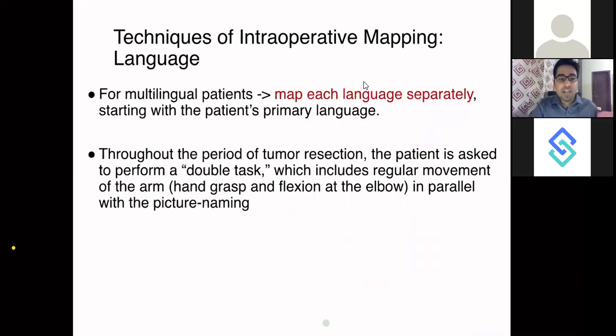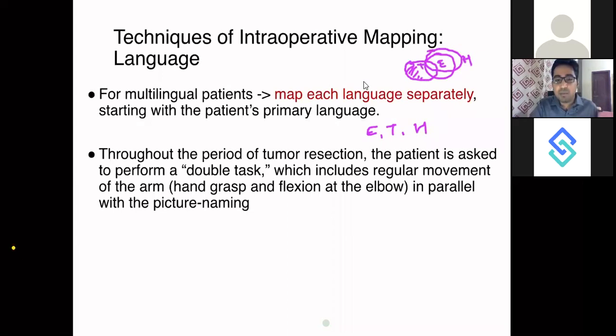Now, for multilingual patients, let's say there are people who know English, Tamil, and Hindi. So the speech area for them is not a single area. It can have certain common areas. It can have certain new areas which are not common to these. So let's say this is the area for English, this is the area for Tamil, and this is the area for Hindi. So that's how it works.